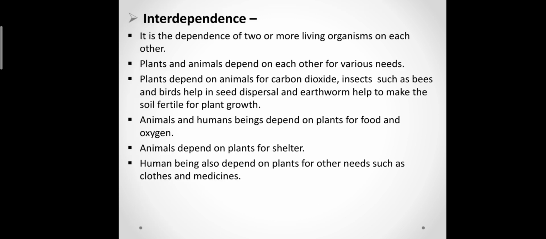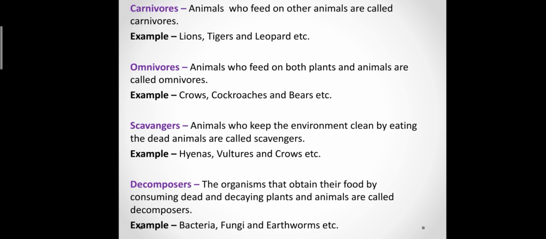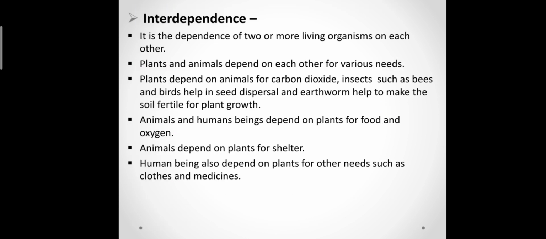Now, the very important topic, interdependence. What is the meaning of interdependence? It is the dependence of two or more living organisms on each other. If we are talking about plants and animals, yes, we are interdependent on each other for our needs. Plants depend on animals for carbon dioxide. Insects such as bees and birds help in seed dispersal, and earthworms help to make the soil fertile for growth.